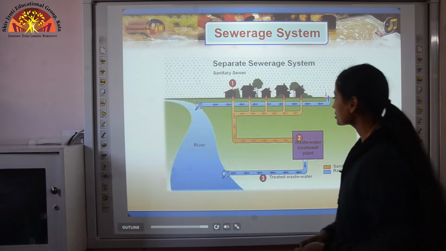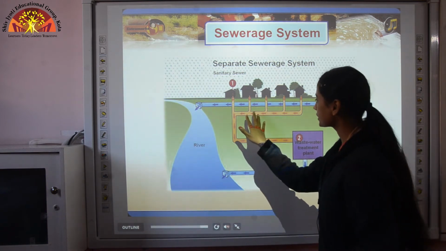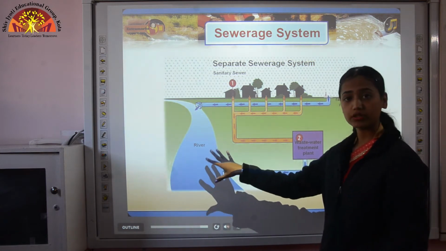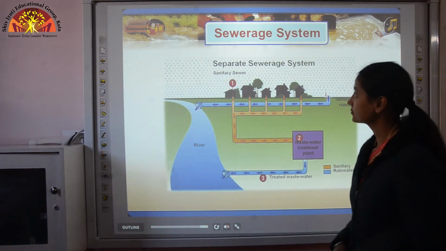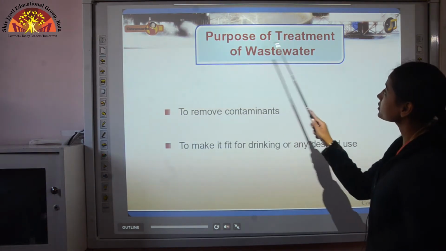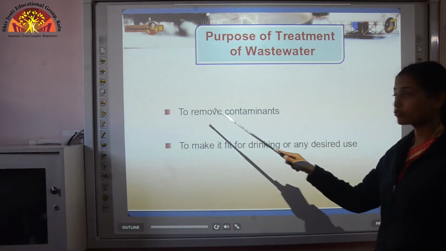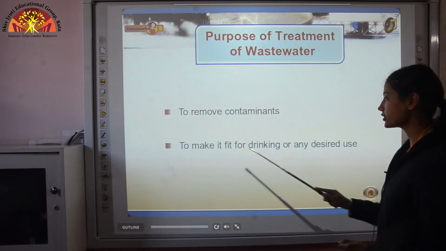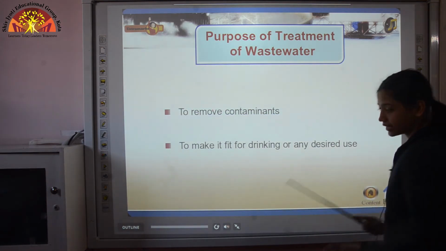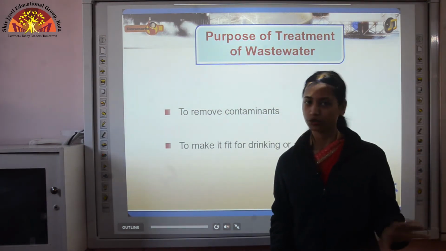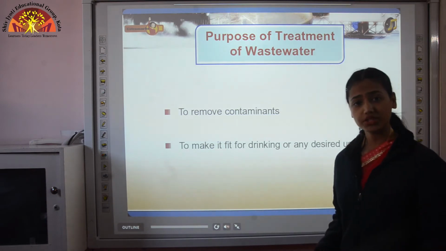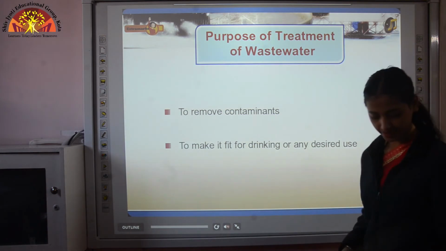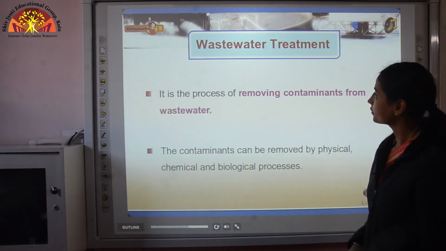Now imagine, what if we throw this dirty water directly into the river? What are we causing? We are making the river water polluted. Now what is the purpose of treatment of wastewater? To remove contaminants, to remove all the impurities, organic and inorganic, and to make it fit for drinking or any desired use. Can you use that dirty water? No, we cannot. Not even for washing our dishes or washing our vehicles. So to make it fit for drinking or any other desired use, we treat it.